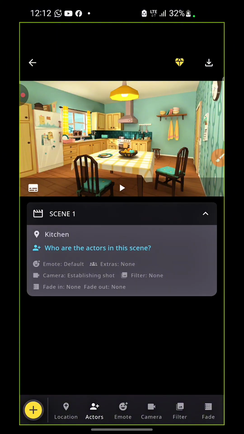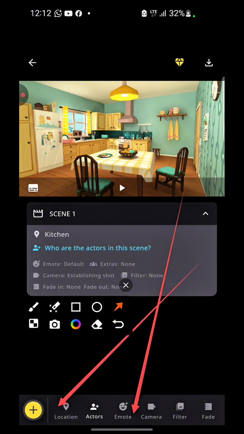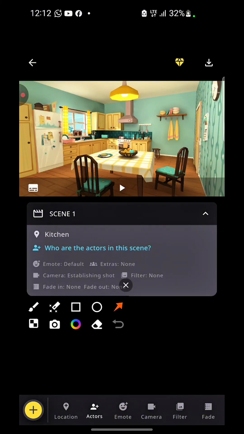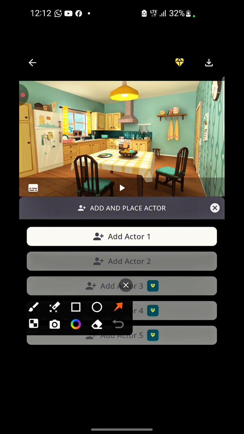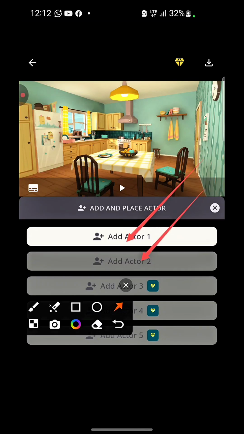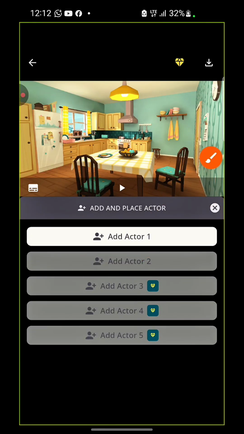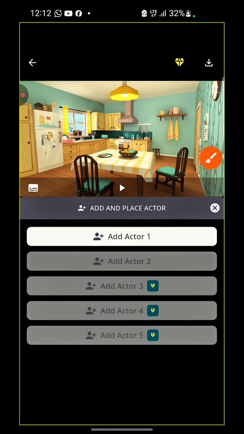Okay, so the next thing we are going to do is to pick our actors, right? So you want to pick your actors, and what you want to notice is this place here. So take notice of all this stuff right here, and remember, you want to click on these actors. So just go ahead and click on these actors, and once you click on the actors, you are going to see all these ones right here, which means that we can add actor 1, we can add actor 2. If you want to start adding actor 3, 4, 5 and all that, you have to be on the pro plan.